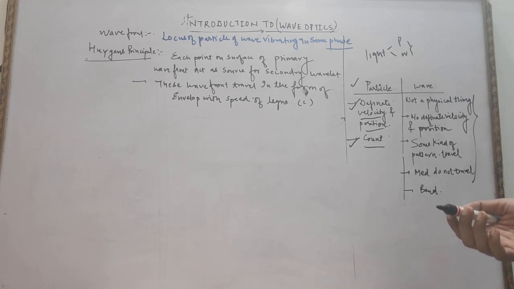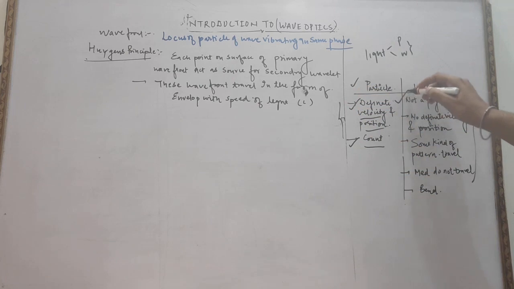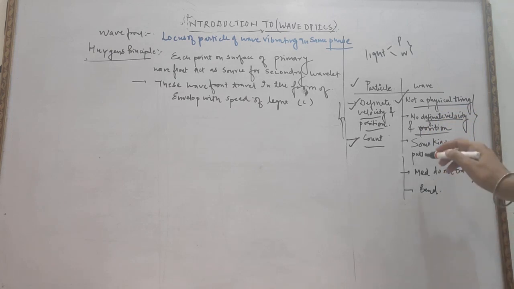Table, stool, chairs, all these are under the category of particle, while the wave is not a physical thing. Wave is not a physical thing. It has no definite velocity and position. It is some kind of pattern that travels.